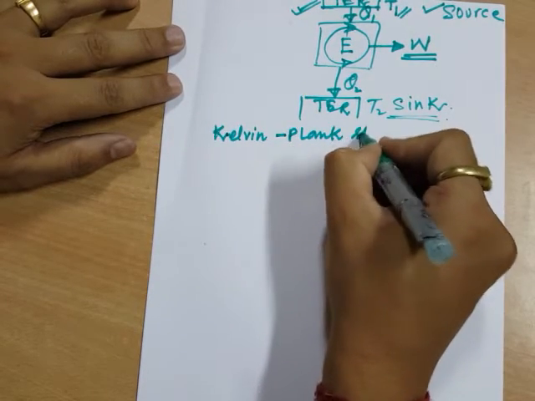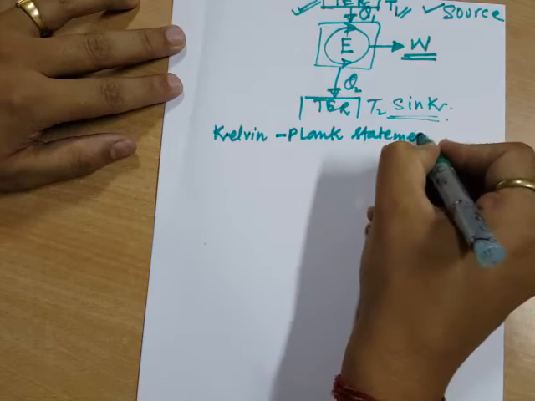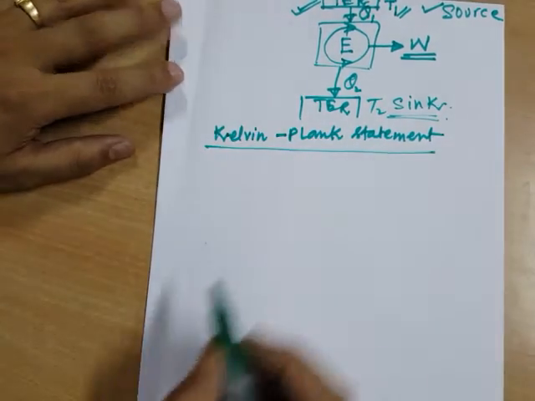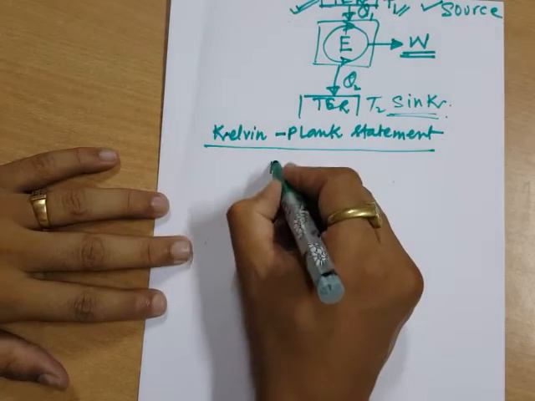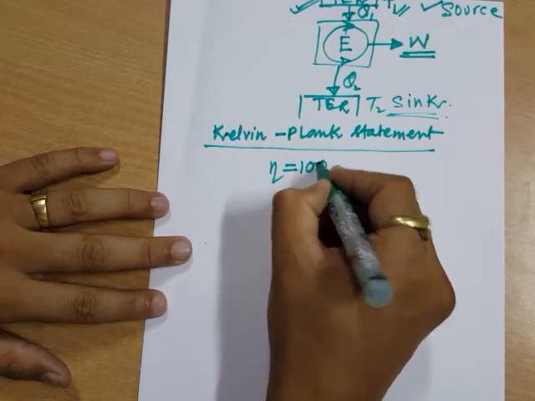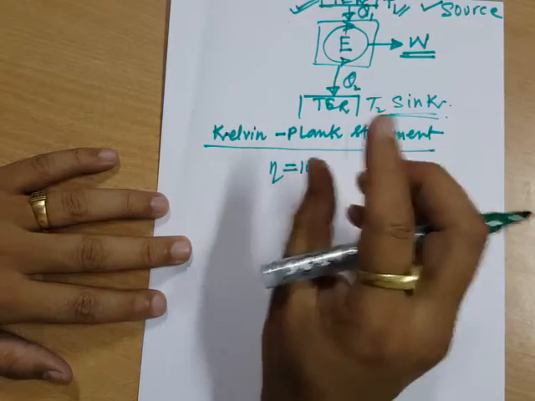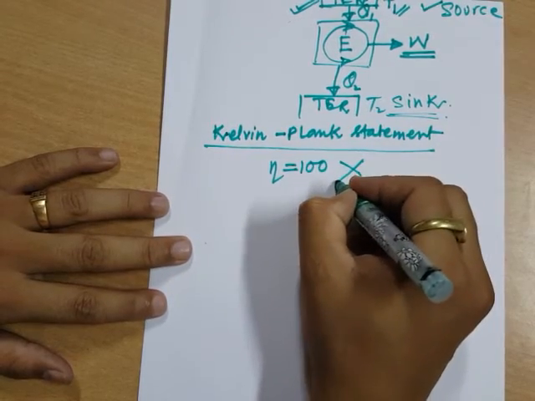Kelvin-Planck statement. What is the Kelvin-Planck statement of the second law? It says simply that you can never make an engine which is 100% efficient. That means the efficiency of an engine can never be 100%.